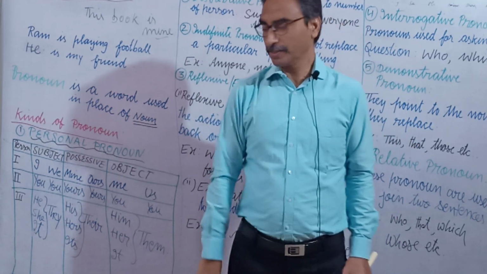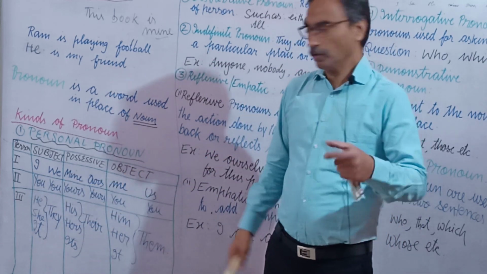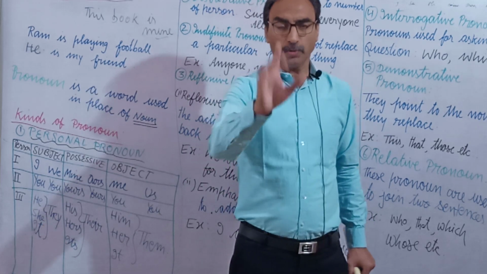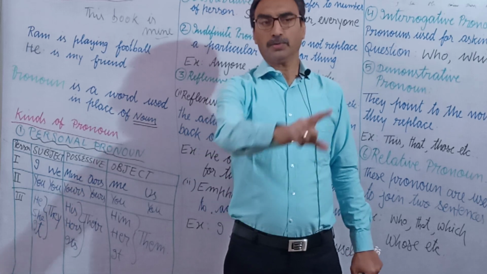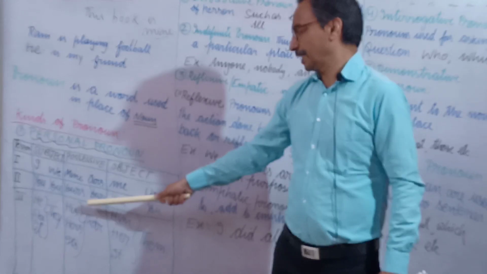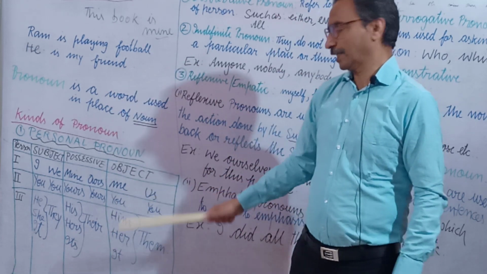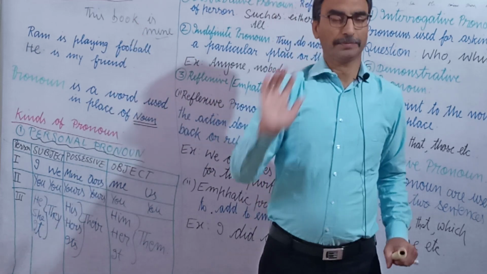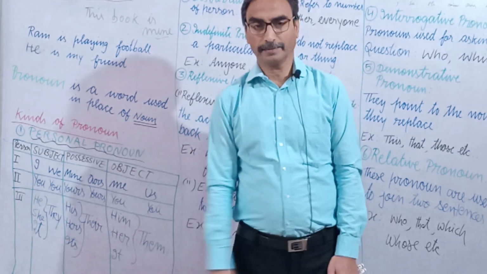For second person, the subject is you, either singular or plural. If there is one boy, then also I will say you, and if there is a whole class, then also I will say you all, just silent. Okay. Then for possessive, yours. Then for objective also you. He cheats you. Okay, then comes third person.